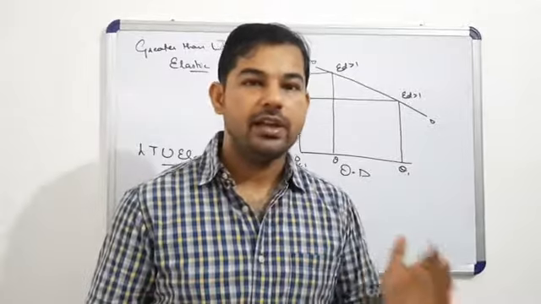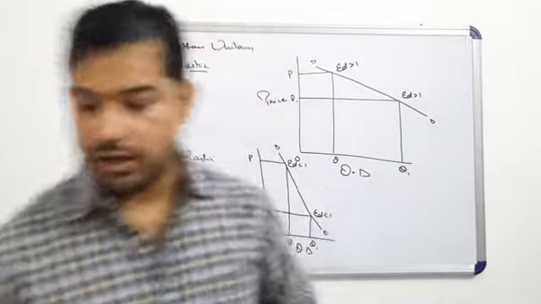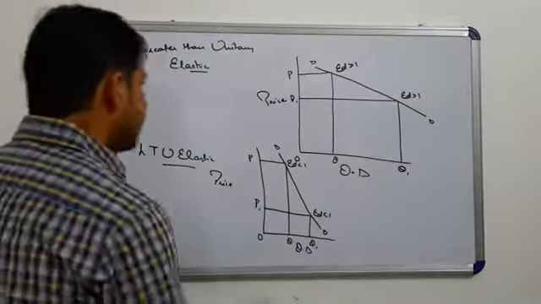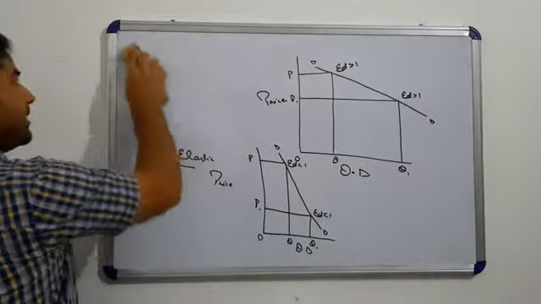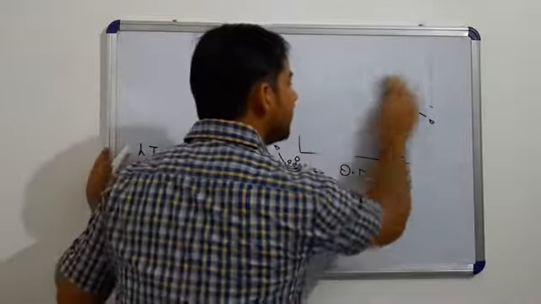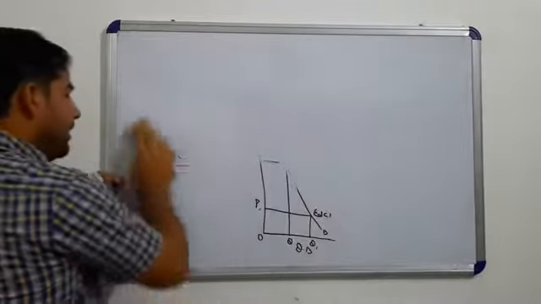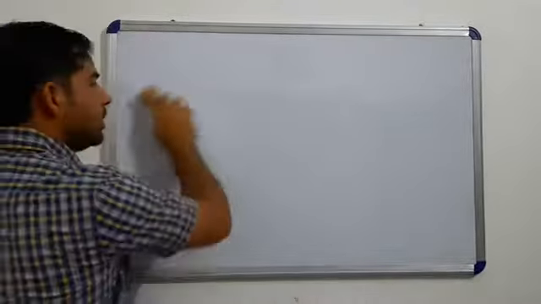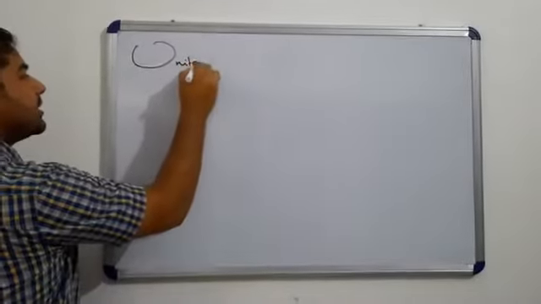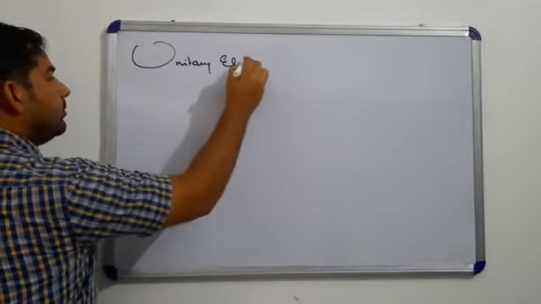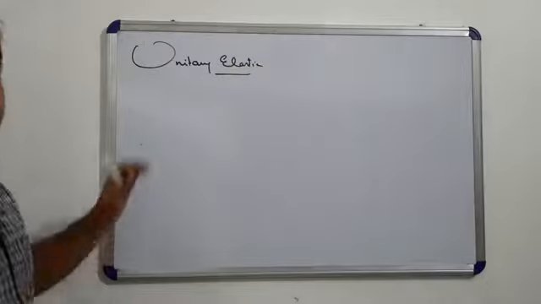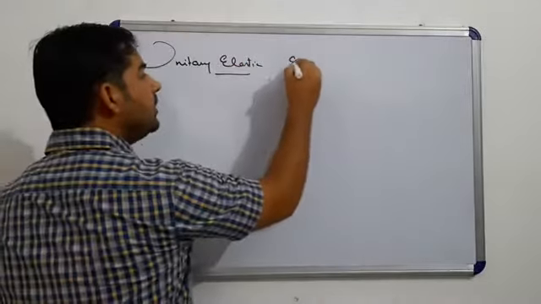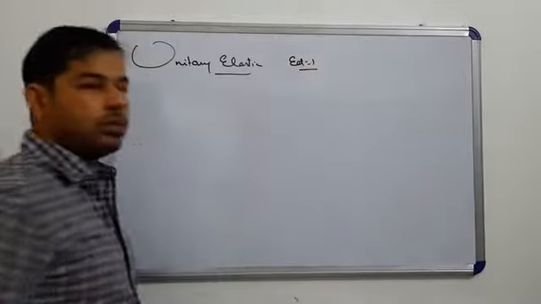So till now we are done with the perfectly elastic, we are done with the perfectly inelastic, we are right now done with the greater than unitary elastic and less than unitary elastic. So these situations we are done. Let's move to the last degree of elasticity of demand, which is unitary elastic. Yes, the things started from here. Unit means 1, so it means ED is equal to 1.